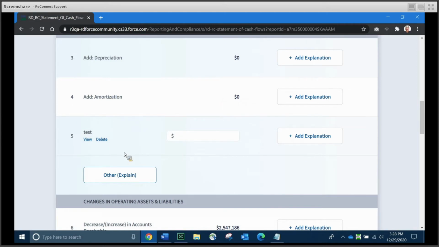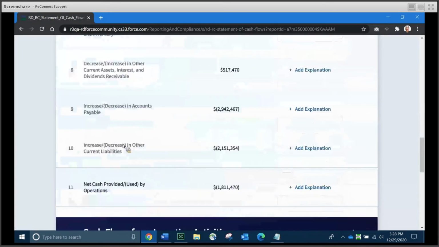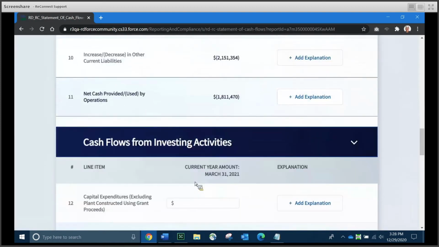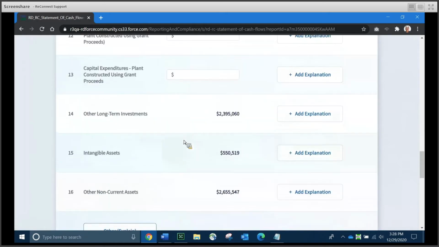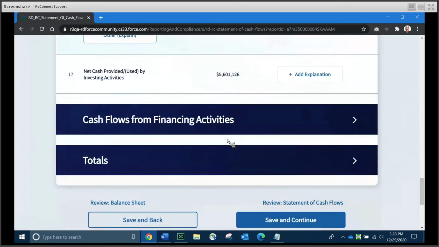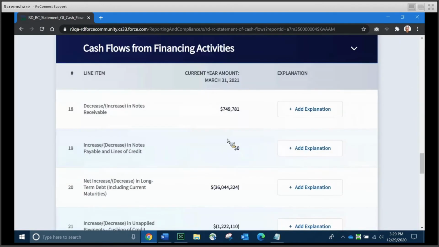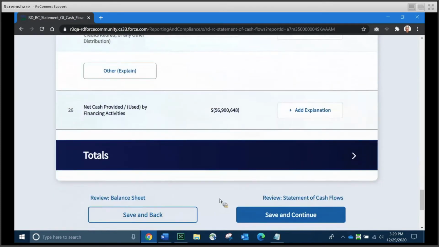And for this account, you would then enter a dollar amount in the middle column, and you would add an explanation by clicking the Add Explanation button. That's going to be required. You have the opportunity, by the way, to delete your other item if you need to. So I'm just going to go ahead and delete this one. And you will see similar buttons under the other areas of cash flow. And again, you'll notice things have walked over from previous reports. That's where these numbers are coming from.